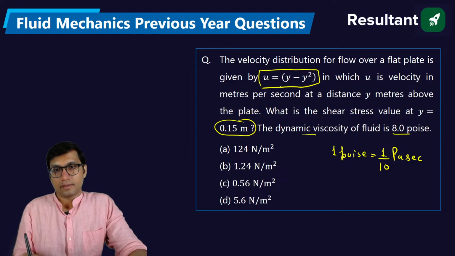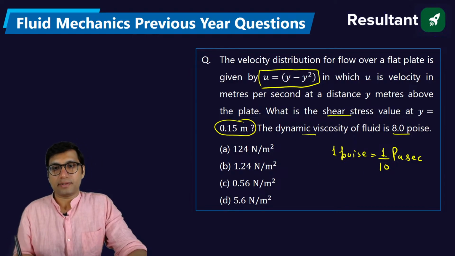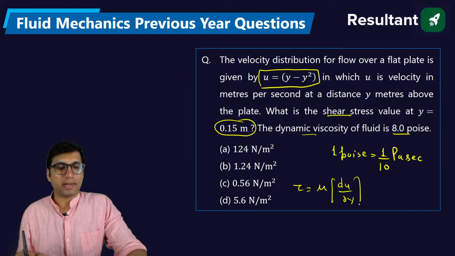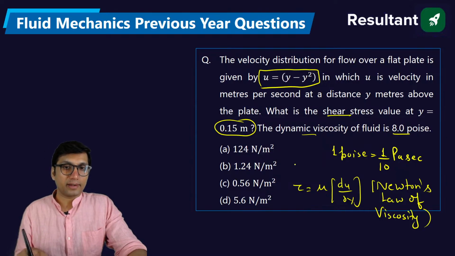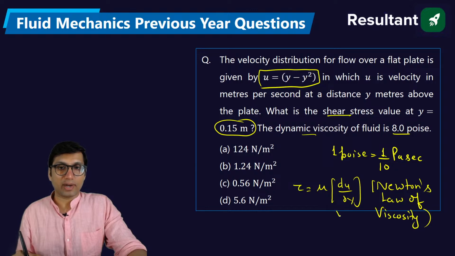Clear? So how to find the value of shear stress? Shear stress is equal to mu du by dy. How do you get this formula? This is nothing but Newton's law of viscosity. You apply Newton's law of viscosity, then you will get the answer. Okay, you can get the shear stress. Now there is one catch also, that you have to find this value at y equal to 0.15 meter.